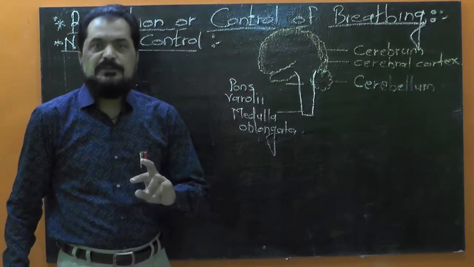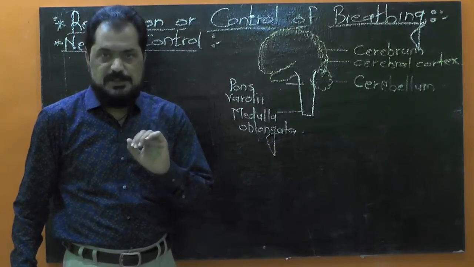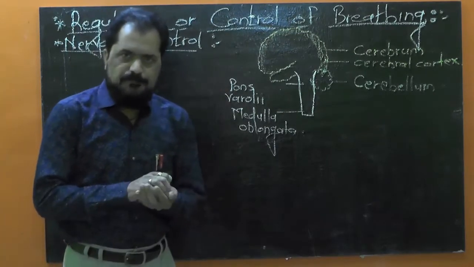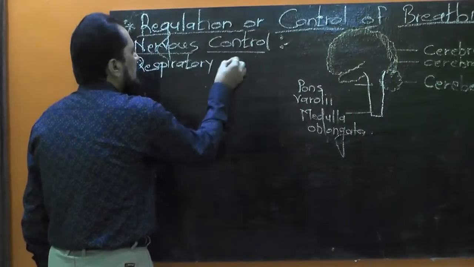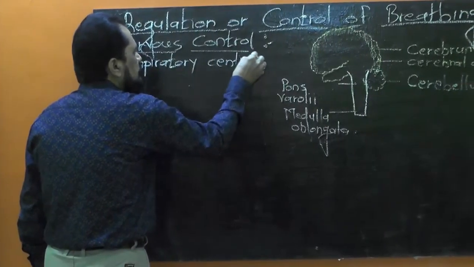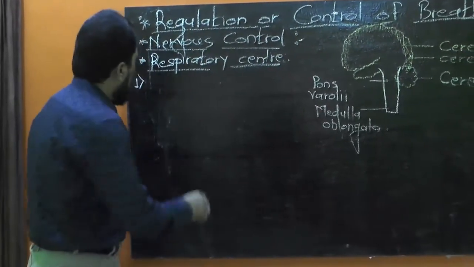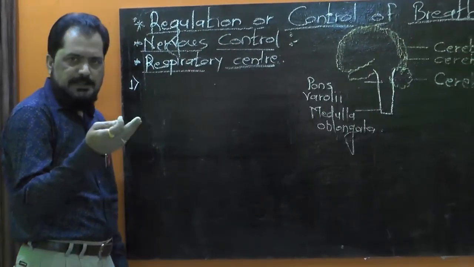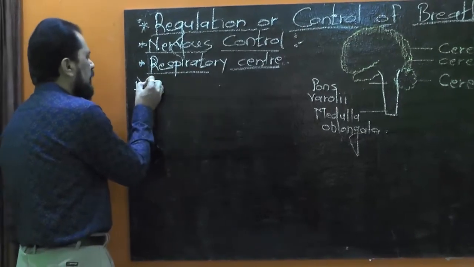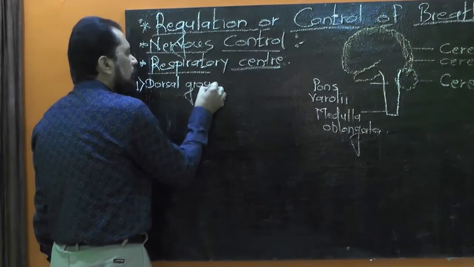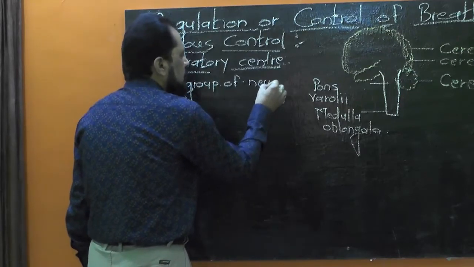Now there are three main respiratory centers which take part in controlling the act of breathing. Let me tell you. Respiratory center. There are three groups of neurons which represent the respiratory centers. First one is the dorsal group of neurons.